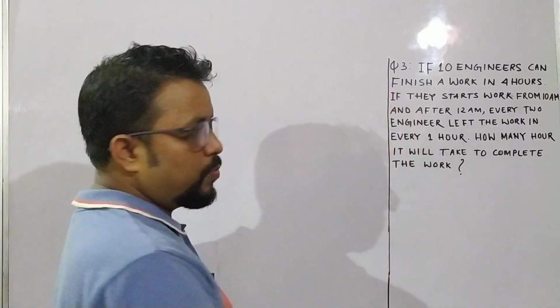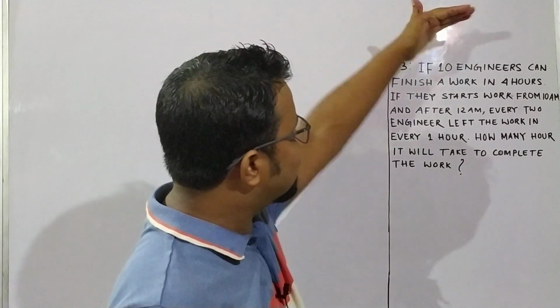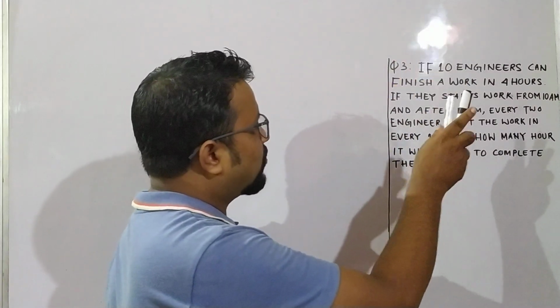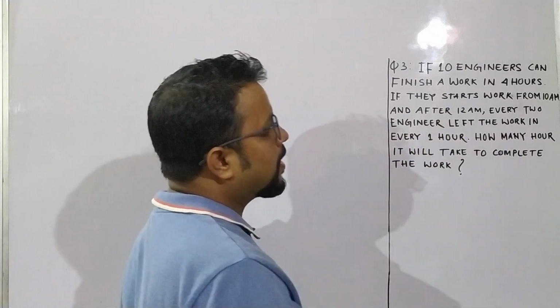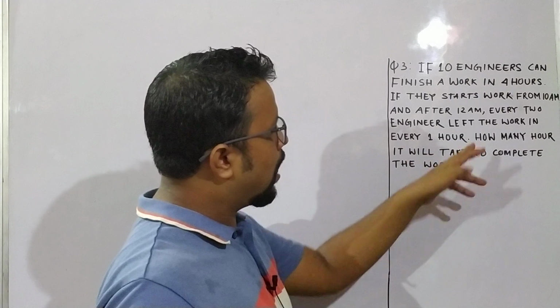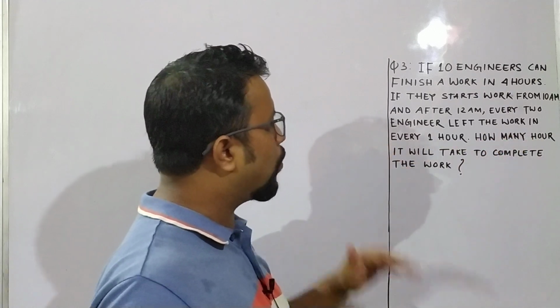It is again a different type of question. Let's start the question. If 10 engineers can finish a work in 4 hours, if they start work from 10 a.m. and after 12 a.m. every 2 engineers leave the work every 1 hour, how many hours will it take to complete the work?